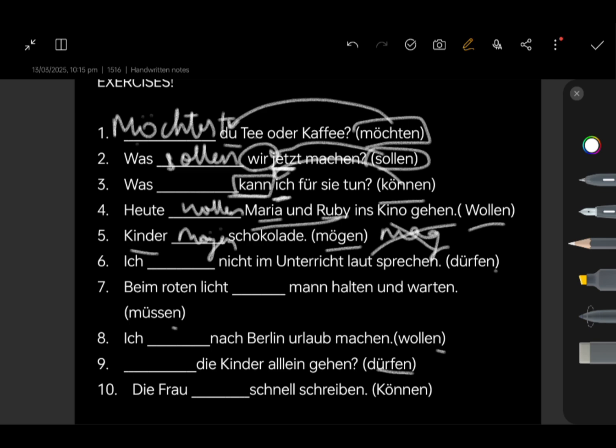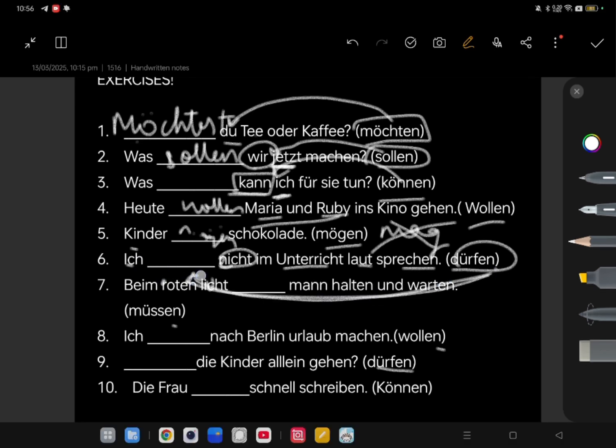Ich dash nicht im Unterricht laut sprechen. Im Unterricht is classroom. Loud, sprechen, speak. Nicht. I am not allowed to talk loudly in class. Yeah, roughly that's the translation, right? So ich, now how will I conjugate dürfen? Ich darf nicht im Unterricht laut sprechen.